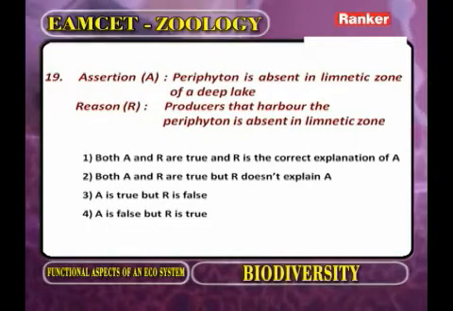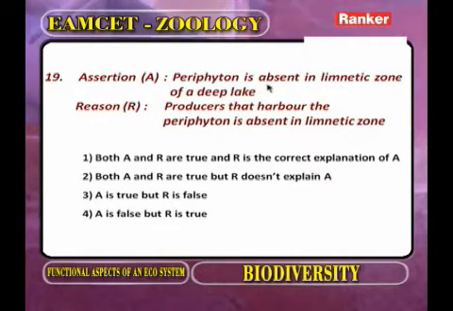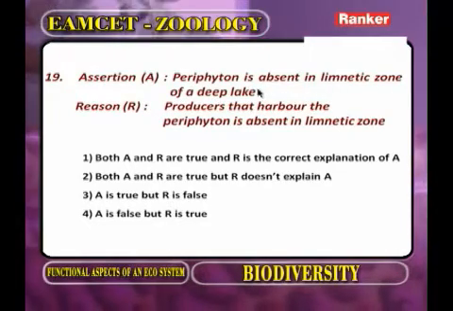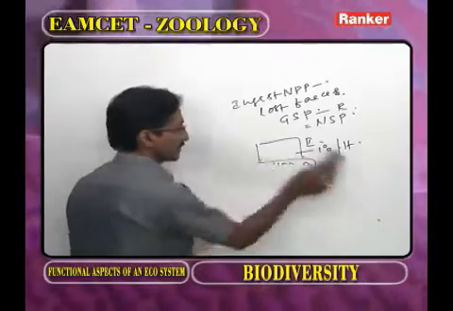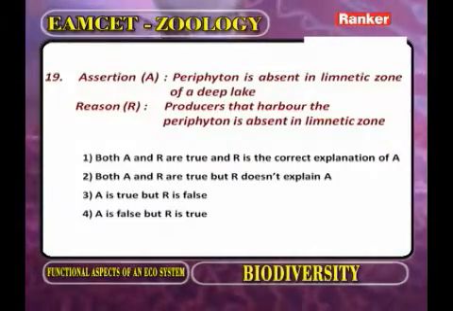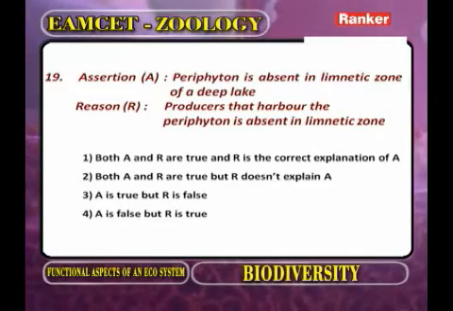Assertion: periphyton is absent in the limnetic zone of a deep lake. What is meant by periphyton? They are attached to aquatic plants. Now here what is the assertion? Periphyton is absent in the limnetic zone of a deep lake.